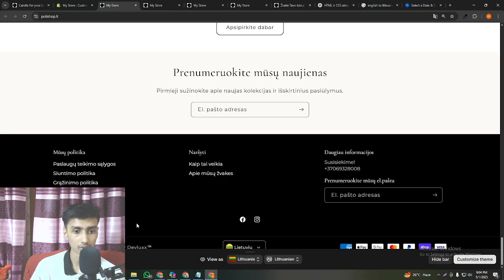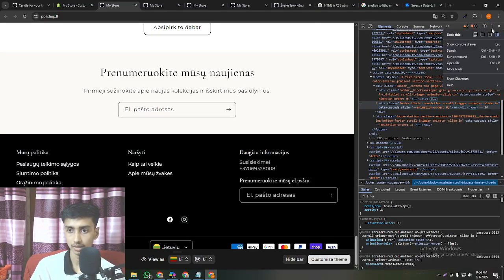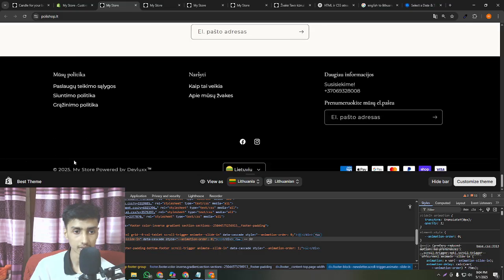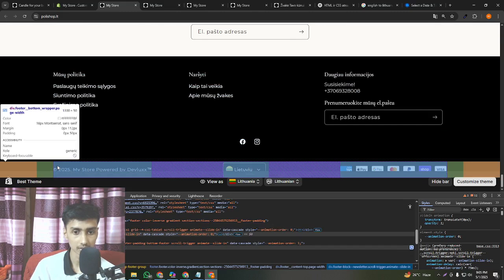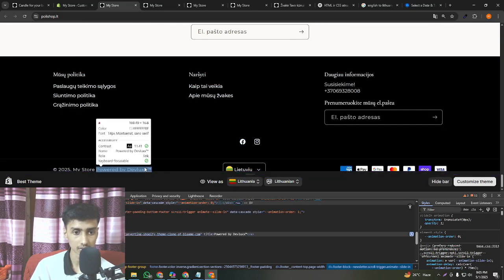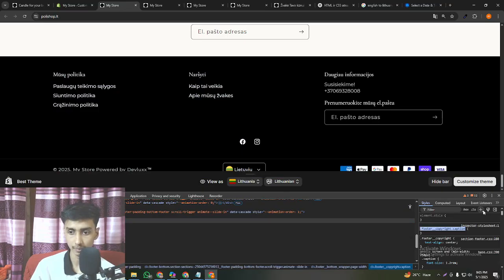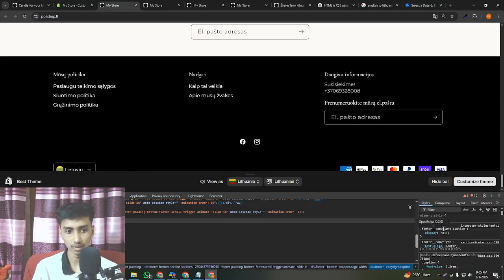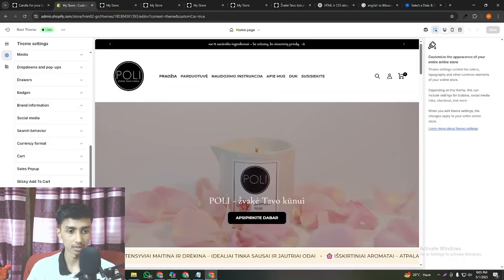Let me go to the store, click inspect, and select that first. Let's click here and select this text, just only this text. Okay, I have selected it. I'm going to click the plus icon and remove the display menu, and you can see these tags have gone. So you can do it both ways. Right now I'm going to copy this tag code on the Shopify settings, go to the CSS, and paste the code. Now it will work.